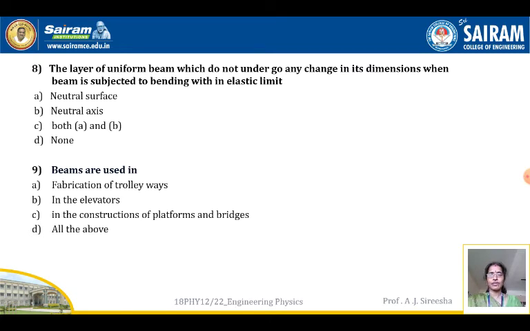Next, ninth one. Beams are used in A, fabrication of trolleyways, B, in the elevators, C, in the construction of platforms and bridges, and D, all the above. So we have seen simple beam, continuous beam, single cantilever beam and fixed beams. After that we have to explain the engineering applications of beams, where these are all applications of beams. Therefore option D, all the above, is the correct choice.